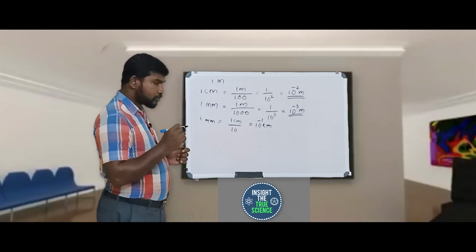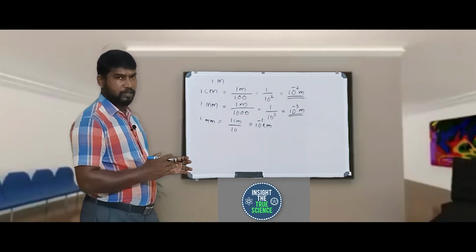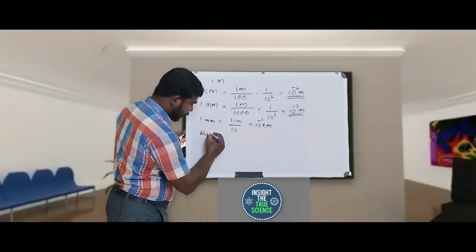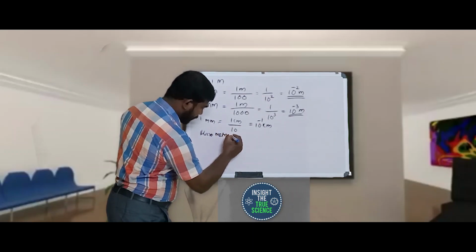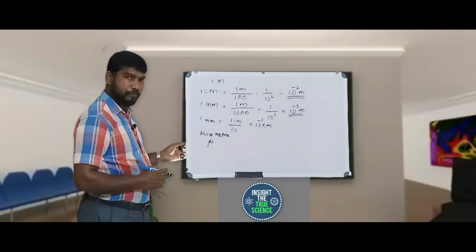Again, there are two more smaller units. The first one is micrometer. This is its symbol, called mu.